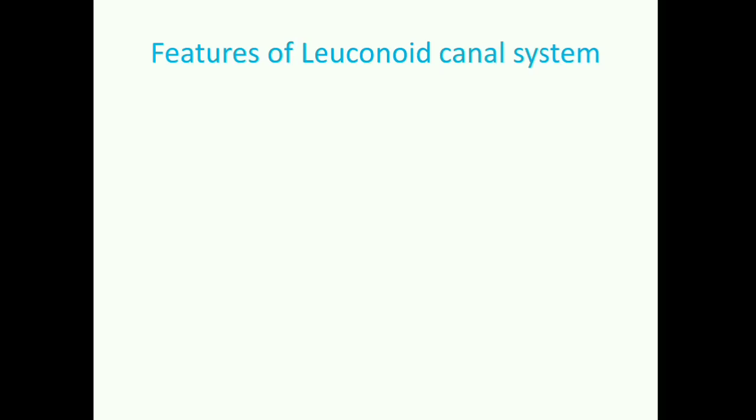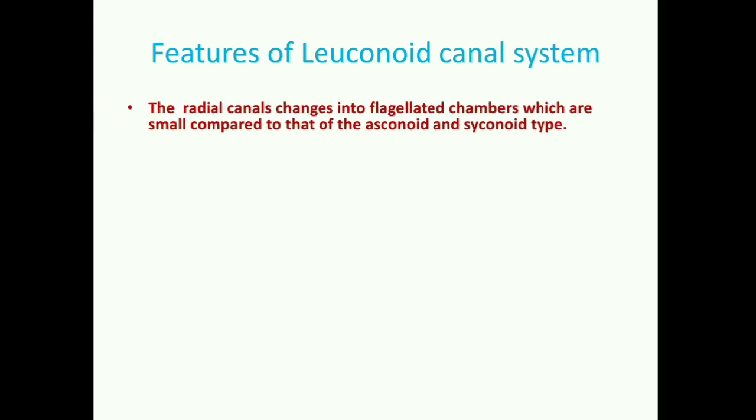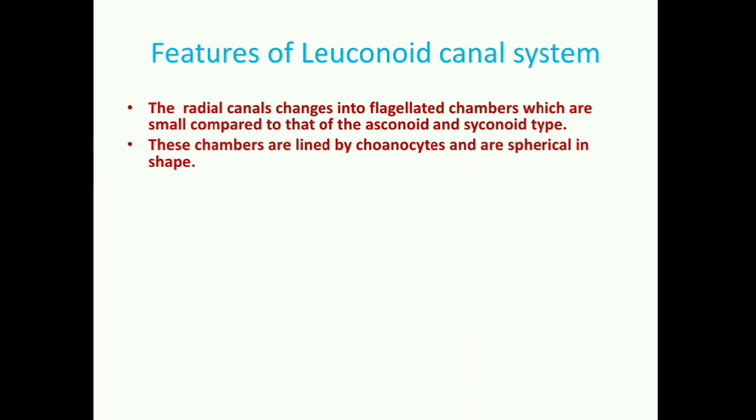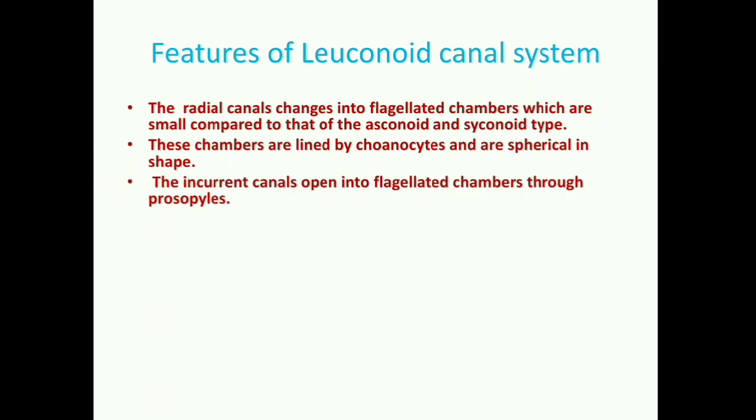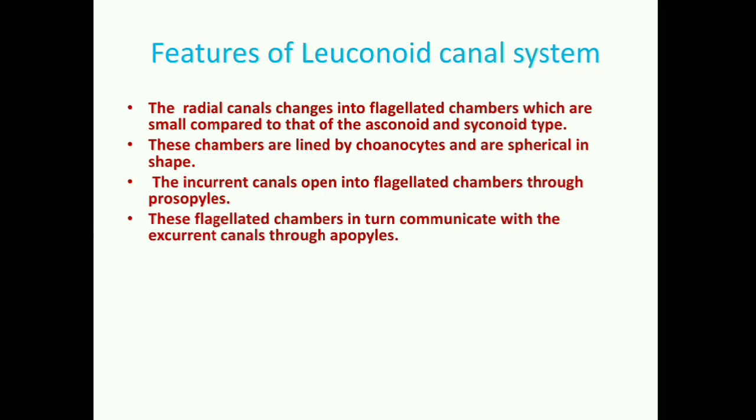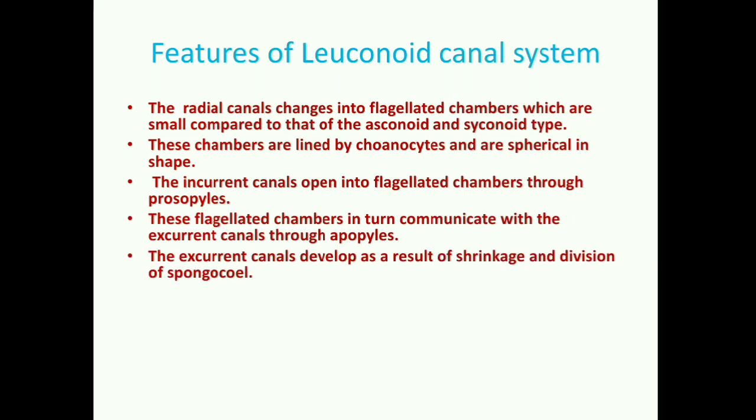And a very important feature, the spongocoel either becomes narrow or may be absent altogether. Radial canals are changed to form small flagellated chambers which are present in clusters. Then next feature, these flagellated chambers are lined by choanocytes, because they are the collar cells, and they are meant for circulation of water current, but the flagellated chambers appear spherical or round in shape. Incurrent canals open into flagellated chambers through prosopyle. Flagellated chambers communicate with the excurrent canal through apopyle, and spongocoel is either reduced or absent, already I told you.